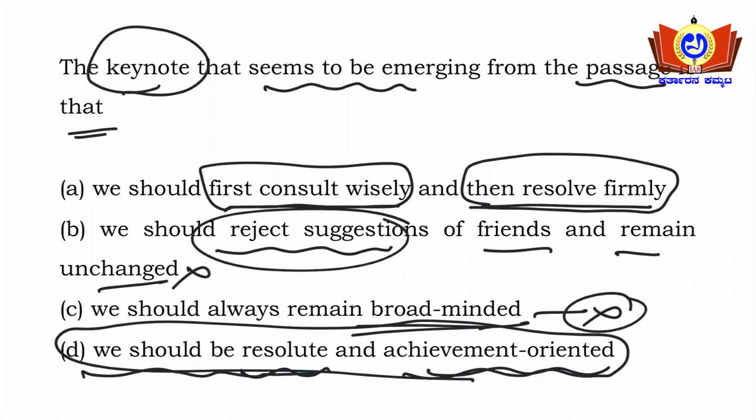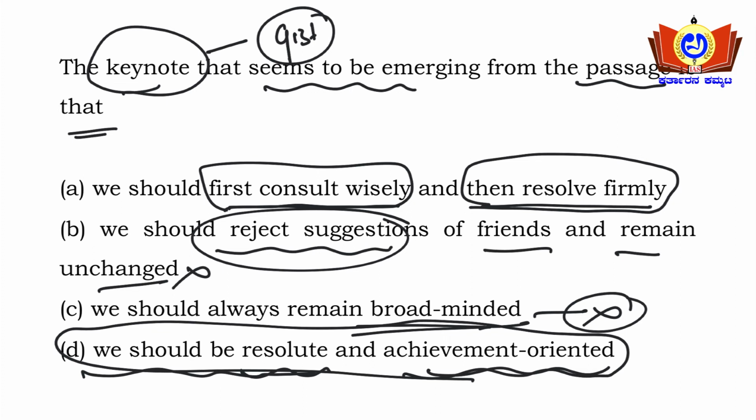The keynote means the central theme or gist of the passage. So what is the gist of the passage? In the starting few lines, the passage tells that the man who is perpetually hesitating which of the two things he will do first will do neither, because if there are two options for him and he is unable to choose the best option, then that person will do nothing.